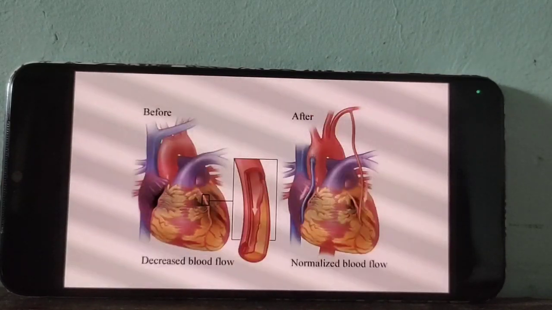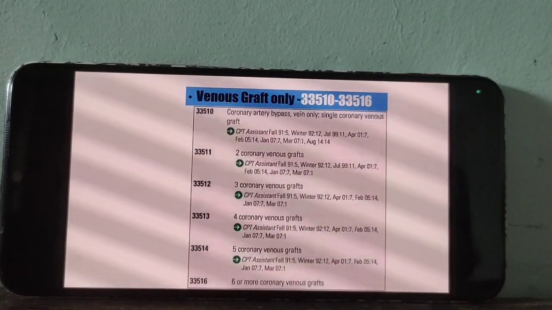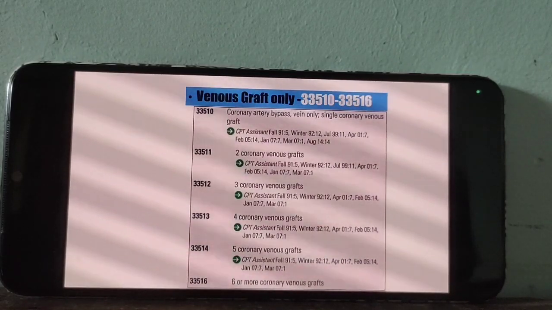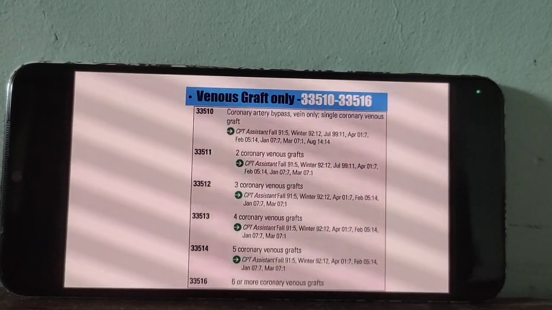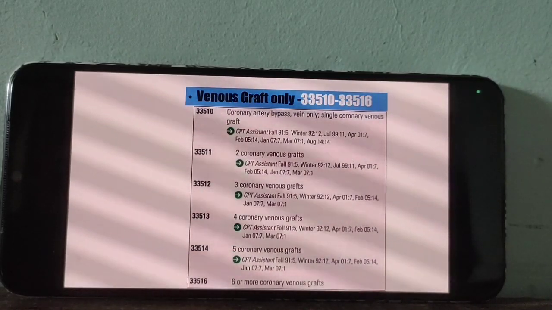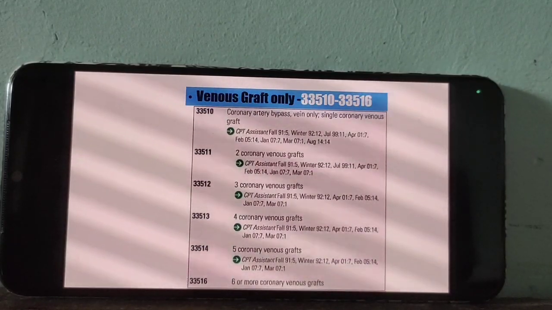So see that this is a code section for vein grafting only. 33510, 33516 for venous graft only. Doctor makes a venous graft only. So same like that, for a single vein graft 510, for two venous graft 511.